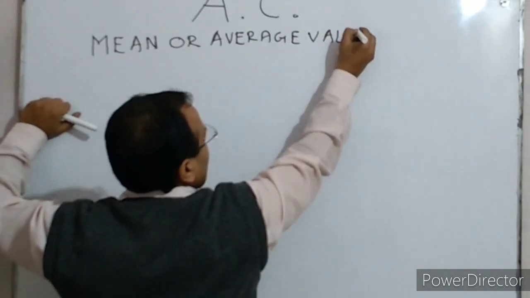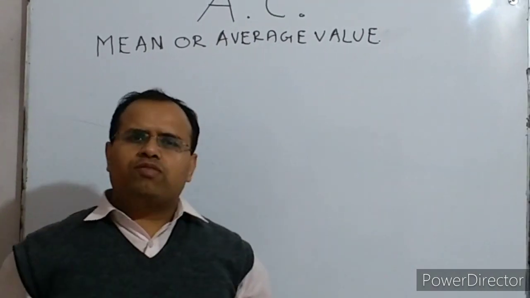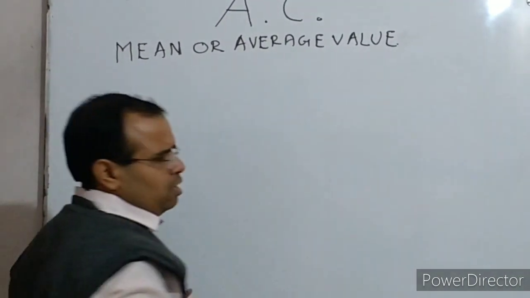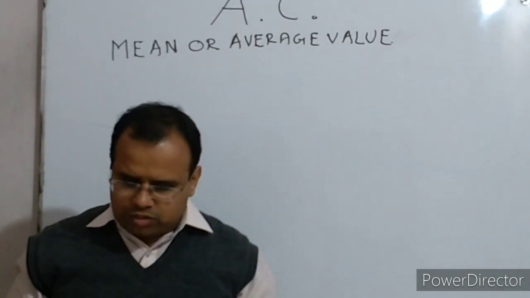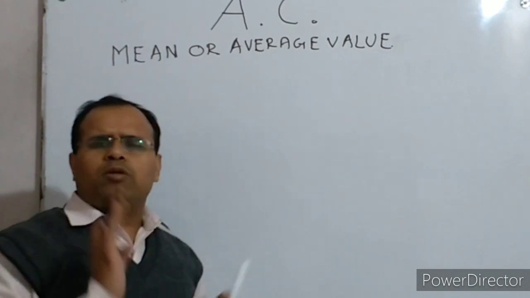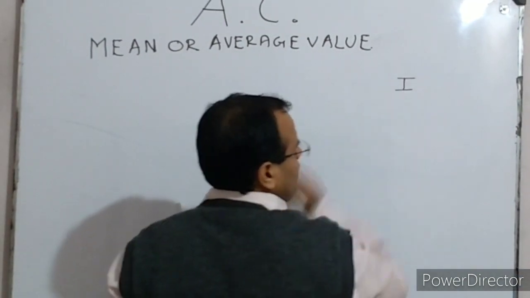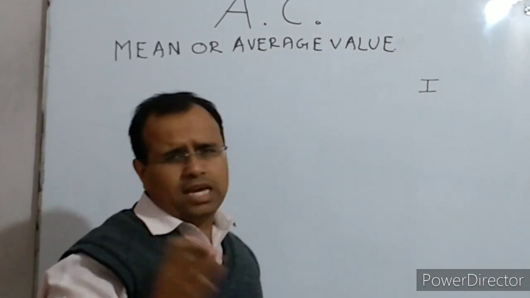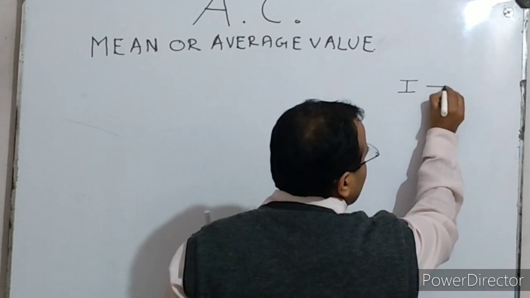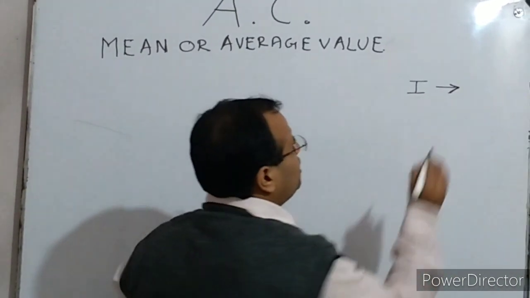Average value of AC. Now, what is the mean value or average value of alternating current? Try to understand this. Suppose there is an alternating current flowing in a circuit for a certain amount of time. Suppose there is an alternating current I, varying like either a sine or cosine function, passing through a circuit for a certain time, say t.